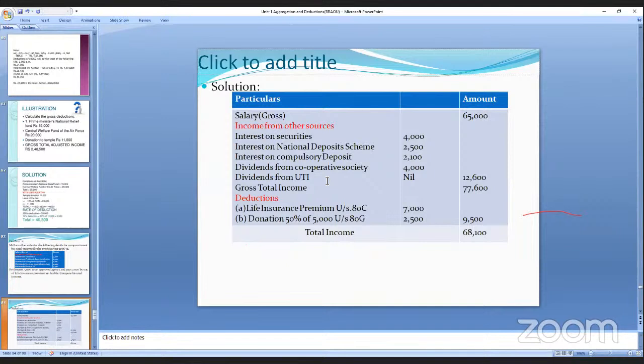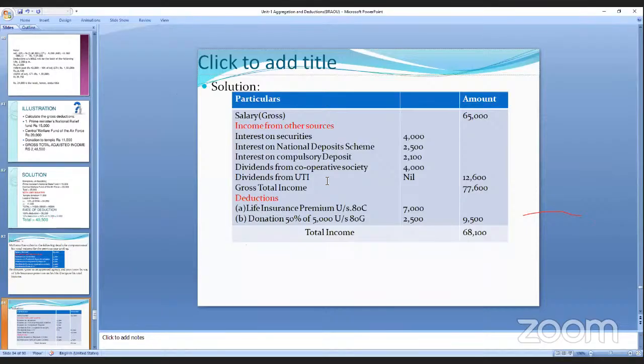It is 9,500. From the gross total income you got, you have to subtract it, that is 77,600 minus 9,500.